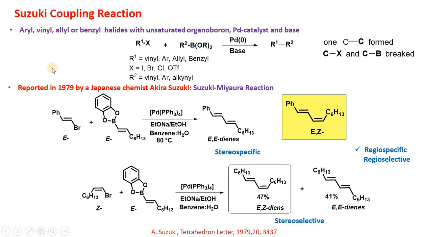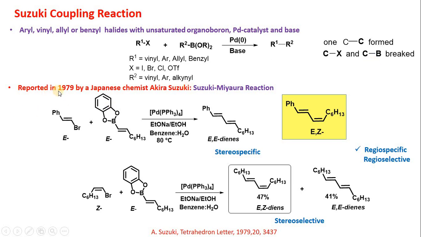Suzuki coupling reaction involves coupling of aryl, vinyl, allyl or benzyl halides with unsaturated organoboron in the presence of palladium catalyst and base. In this reaction, one carbon-carbon bond is formed with the cleavage of one carbon-halogen and one carbon-boron bond.